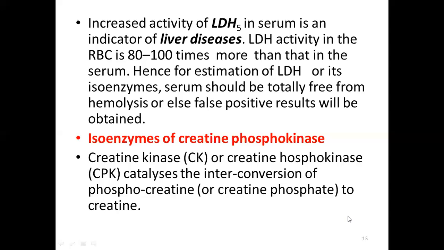And next is the important isoenzyme, which is creatine phosphokinase. The creatine kinase or creatine phosphokinase, CK or CPK, catalyzes the interconversion of phosphocreatine, also called creatine phosphate, to creatine.